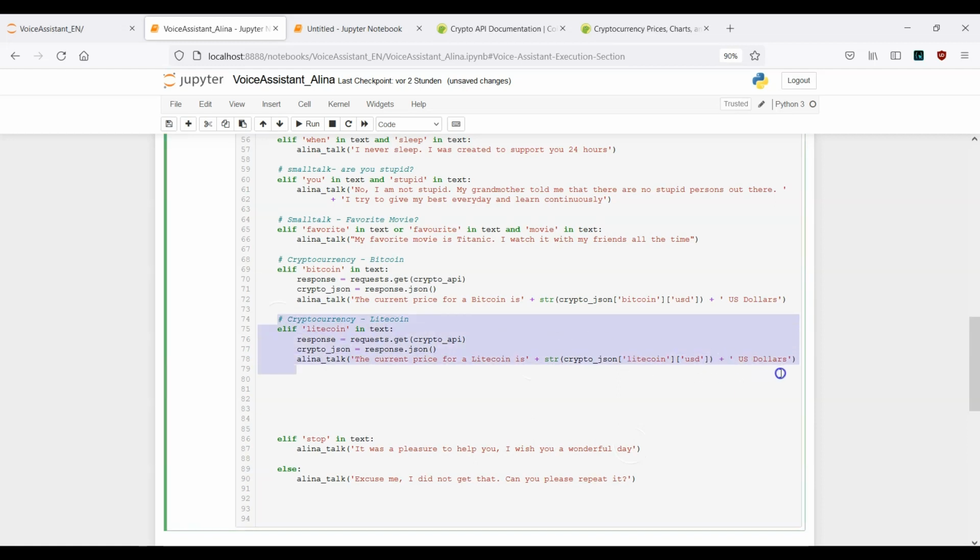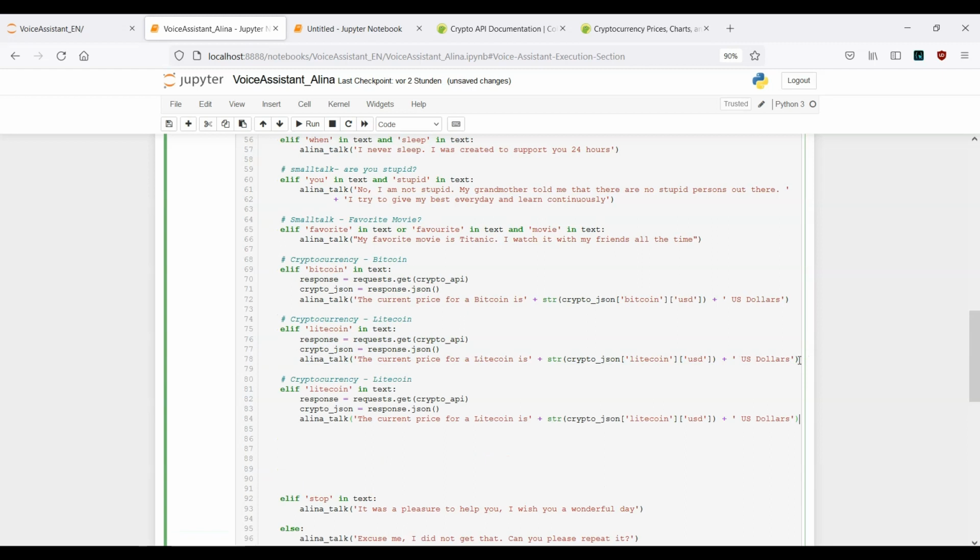So copy this one, paste it again directly underneath, and now we want to make use of the Solana coin. That means the keyword is here Solana. This remains the same. This too. The current price for a Solana coin is, and here the key should also be replaced with Solana.